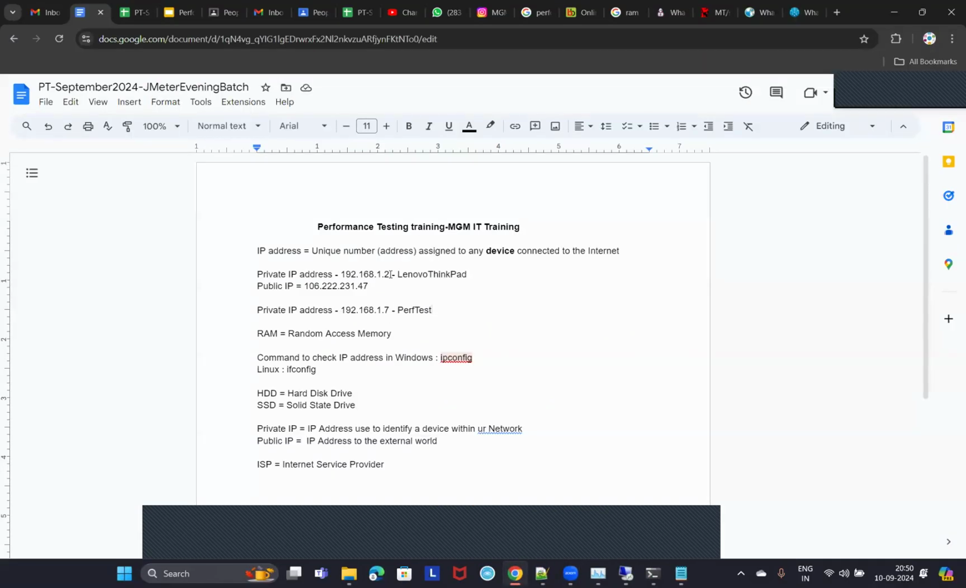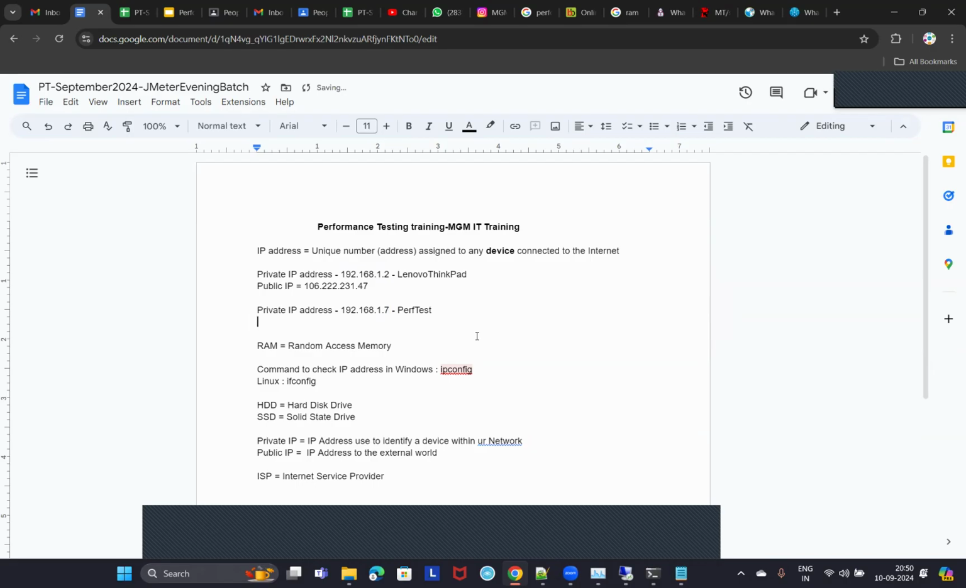One of my laptop's private IP is 192.168.1.2, and another laptop is 192.168.1.7, right? And now I am having a mobile, and that mobile will have some other IP address, right? Will a mobile have an IP address? Yes, definitely. If it is a smartphone, of course, everyone is using a smartphone nowadays. Every mobile connected to the internet will also have a unique IP address, and that will be a private IP address.